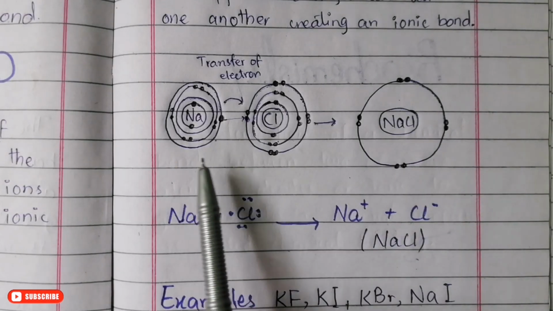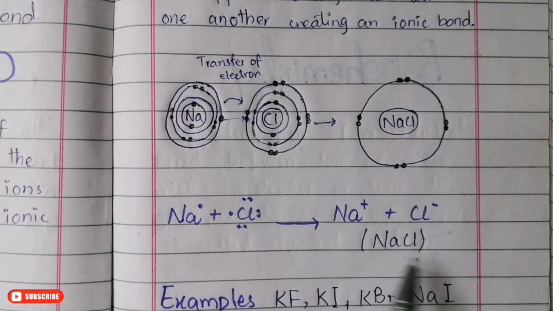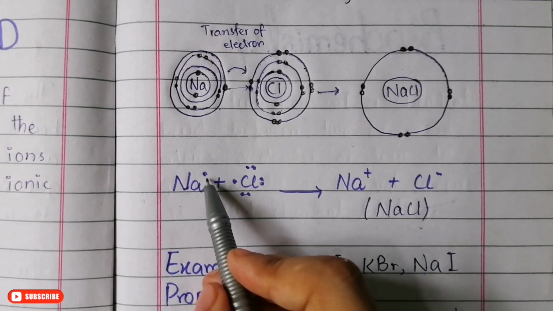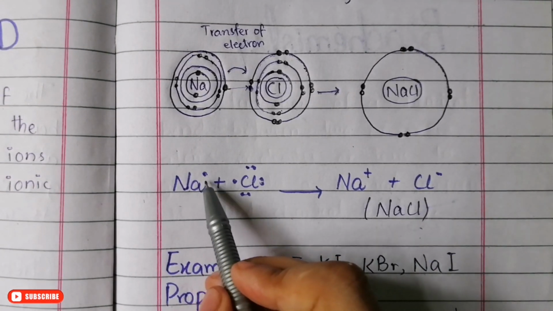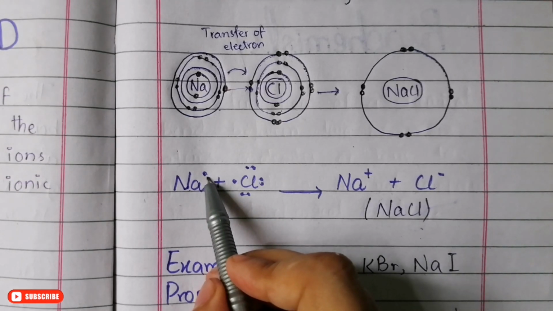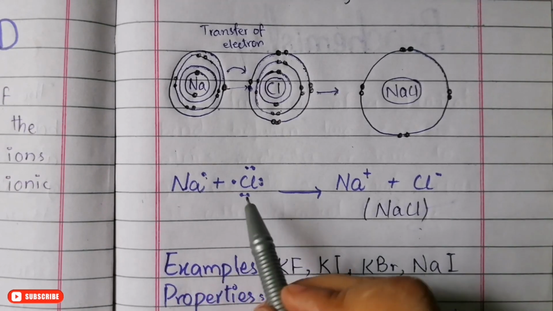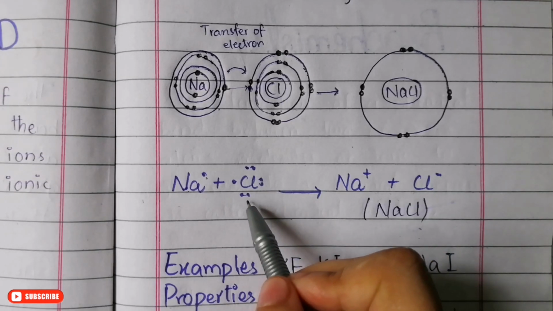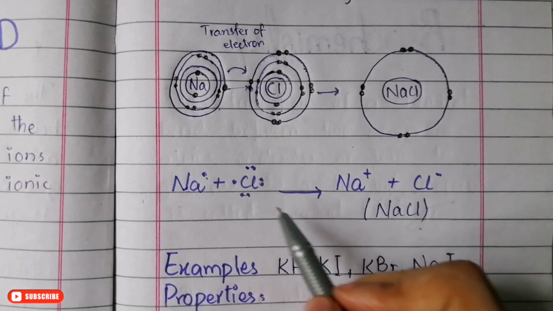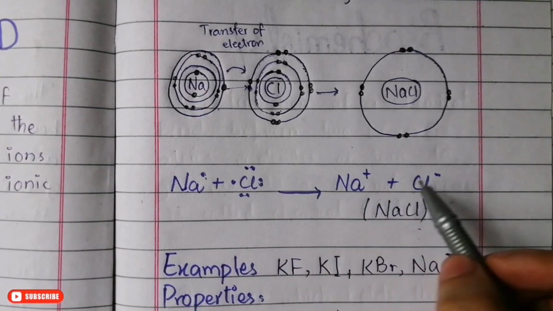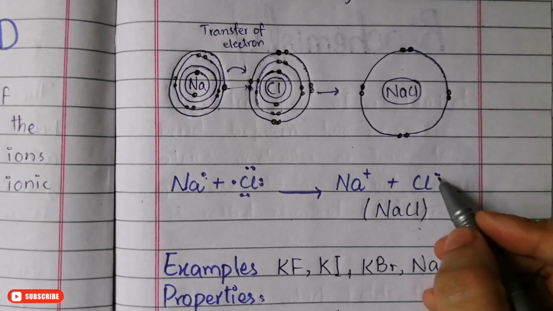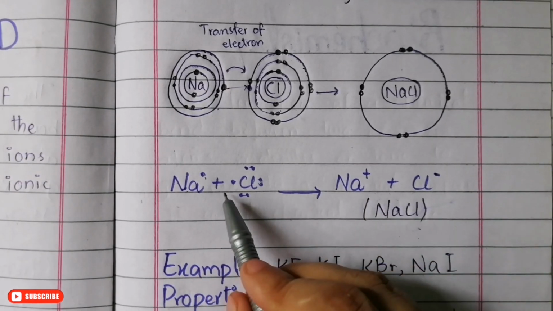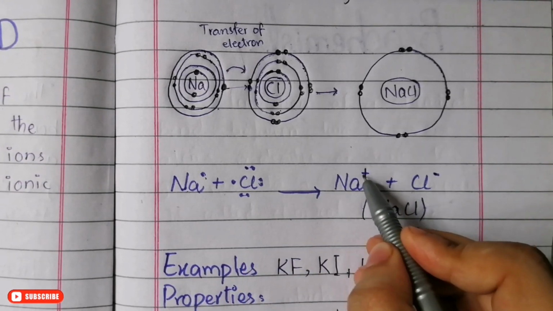This is a dramatic explanation of how the reaction took place. Simply, the dots here represent the valence shell electrons in an atom. Sodium has one valence shell electron, which makes it unstable, and chlorine has 7 electrons in its valence shell, which makes it unstable too. So they simply react together, and chlorine gains an electron. That's why it gains a negative charge. Sodium, while releasing one of its valence shell electrons, becomes positively charged.